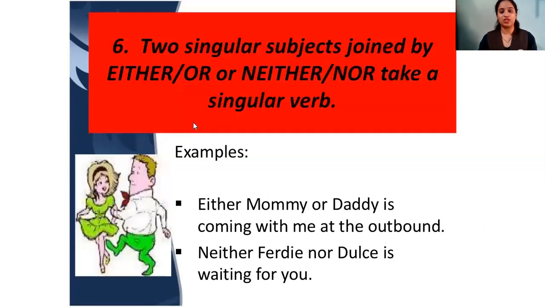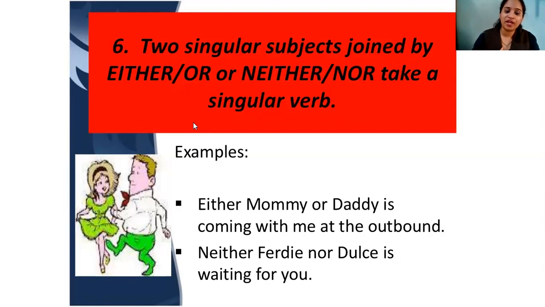Two singular subjects joined by either/or, neither/nor take a singular verb. Earlier we saw either/or and neither/nor where one was singular and the other was plural. That time what did you use? The nearest one. But when there are two subjects and both are singular, you will use a singular verb. Either mommy or daddy is. Here mommy is singular, daddy is also singular, so you will use a singular verb.